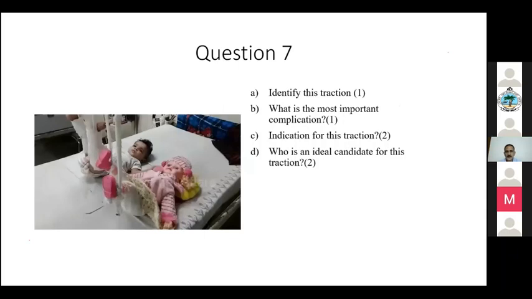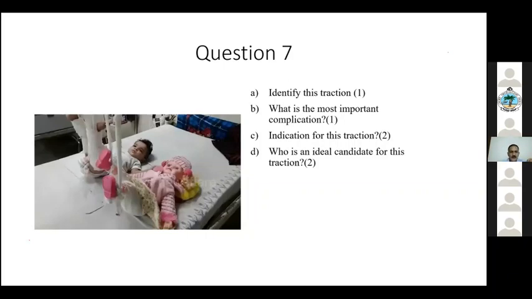So who's going to answer this? Gallows traction. Yeah. Okay. So this is a very common traction you can see in the hospital. So for what fractures do you normally use this? For pediatric shaft of femur. Very good. So it's for pediatric. So till what age? Up to 2 years.